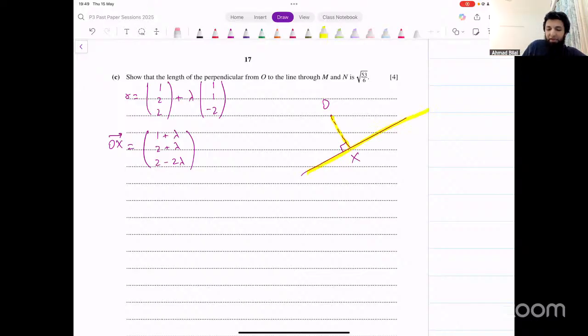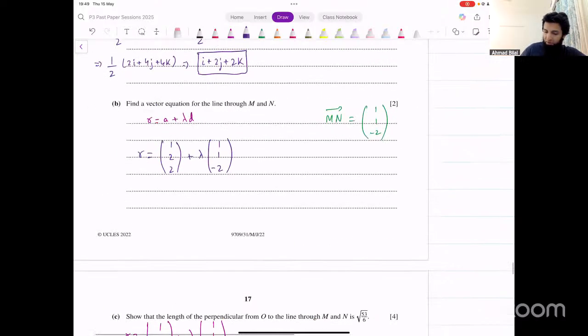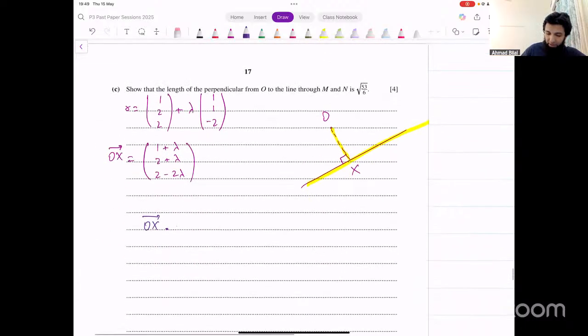Now we already have that. Normally, if this point was something other than the origin, we first had to find that vector. In this case, it's the origin, so we have that vector already. All we have to do is put this dot product of OX and the direction vector of the line, which we know was MN, equal to 0.